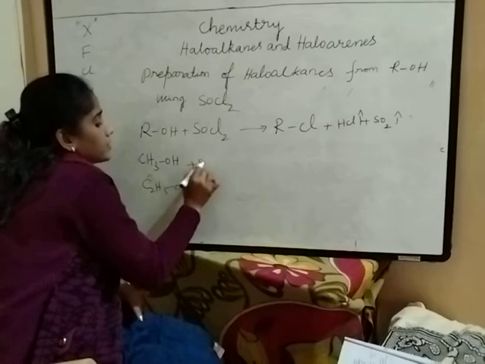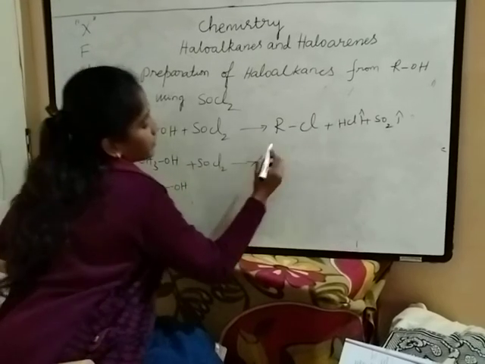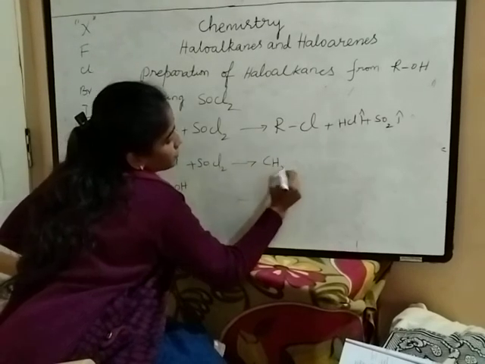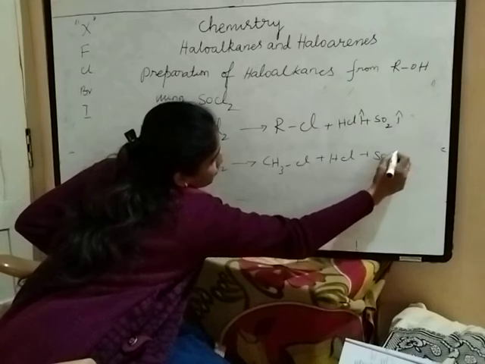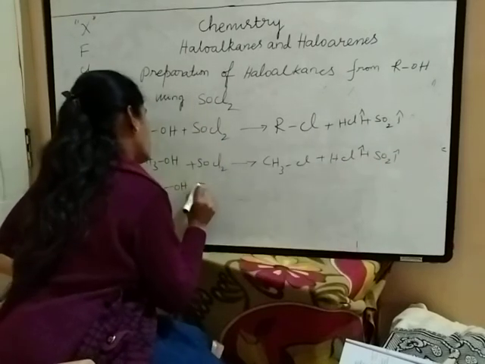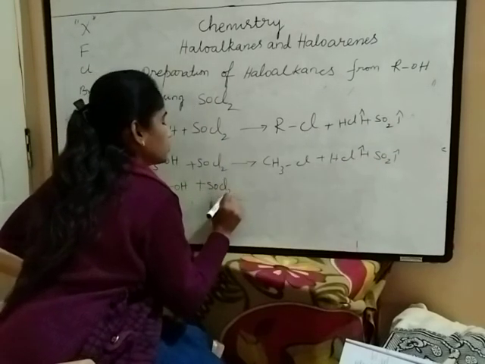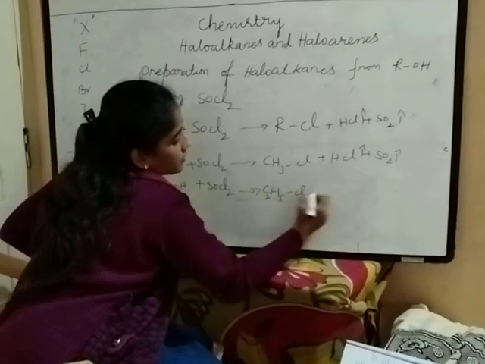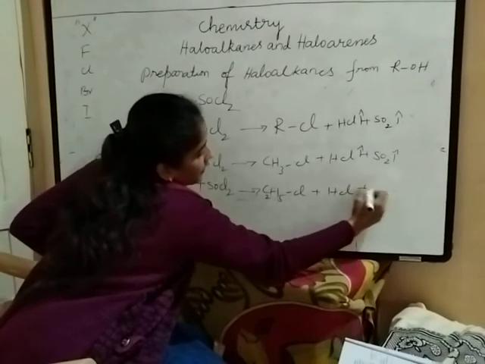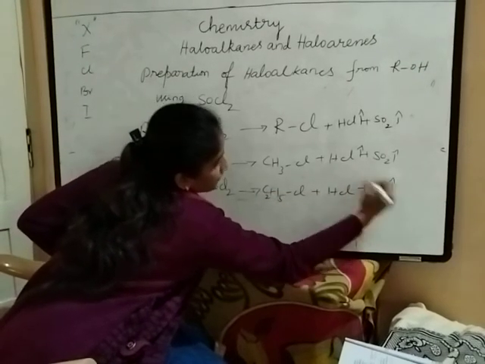CH3OH plus SOCl2 gives rise to CH3Cl plus HCl plus SO2, both are gases. Then C2H5OH plus SOCl2, thionyl chloride, gives C2H5Cl plus HCl plus SO2.